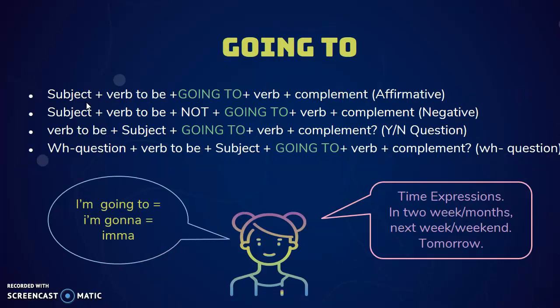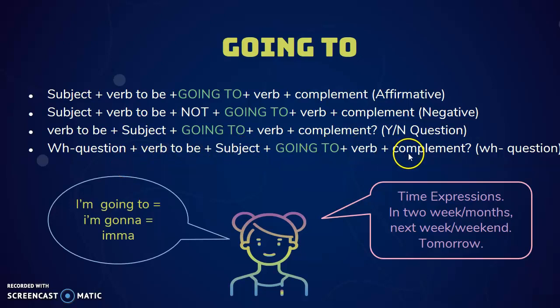So we are going to start with subject, verb to be, then going to, then the verb, and then the complement. This is for an affirmative sentence, okay? If it's a negative sentence, we just add not next to the verb to be. And remember that anytime we have questions with verb to be, verb to be is always going to be in the first place. So in this case, we are going to have verb to be, subject, going to, verb, and the complement. If it's a WH question, we can use WH question, verb to be, subject, going to, the verb,